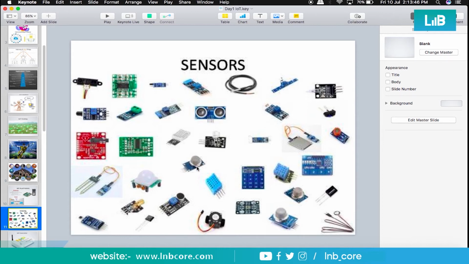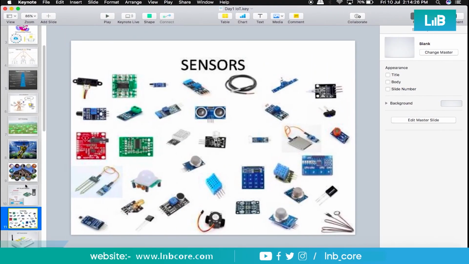A couple of other sensors: this one is for gas, and you can sense alcohol conditions from the sensor. This is the actual DHT11 sensor I was talking about, the digital humidity and temperature sensor. This one is analog, this one is a digital sound sensor. This one is the LM35, which is a temperature sensor, and the last corner one is the pulse sensor, a heart rate sensor. All such sensors could be either analog or digital.